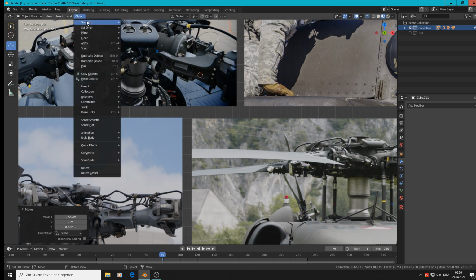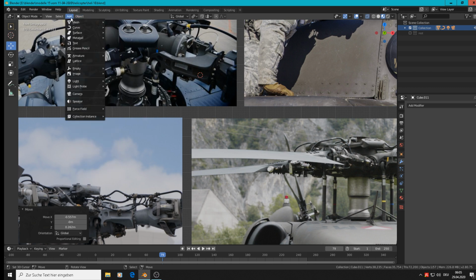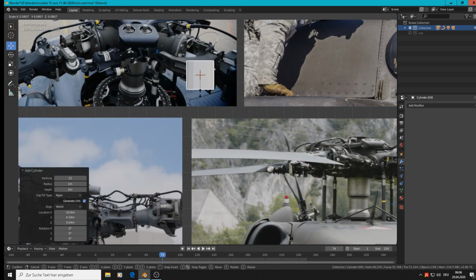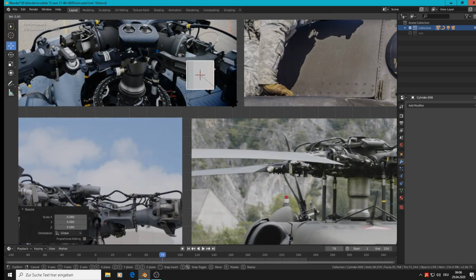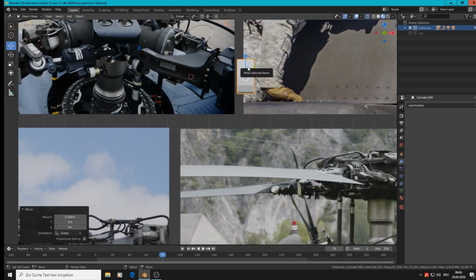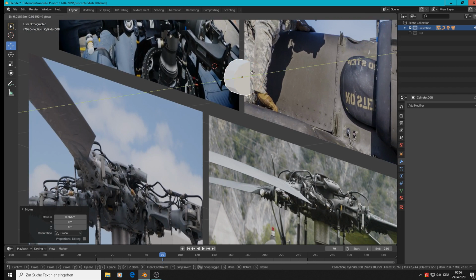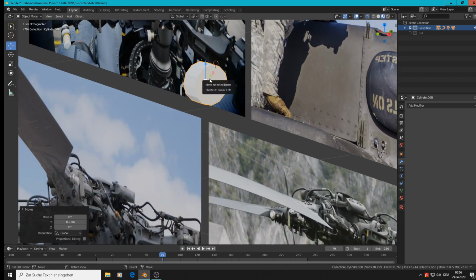So object add mesh cylinder 12 is okay. Rotate by 90 degrees. Scale X. So that is the thickness of that. And now here must come out this handle there.